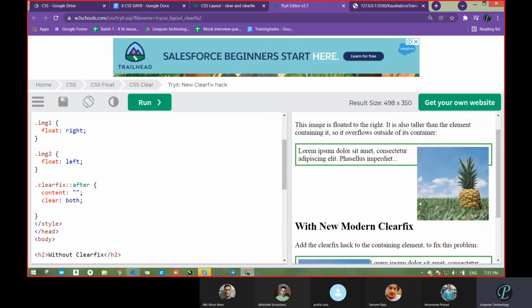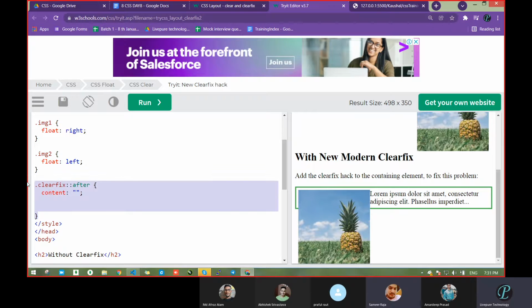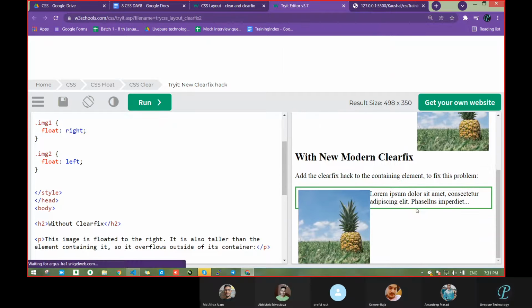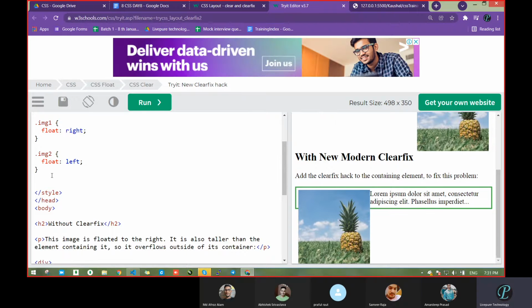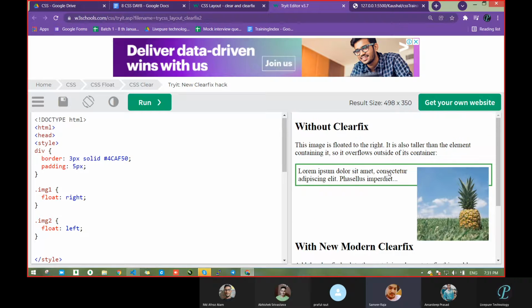And is clear both not going to do anything? This thing itself is not going to do anything, as I feel. Remove this completely, you will not get anything. And just we will pass overflow auto. It will work.